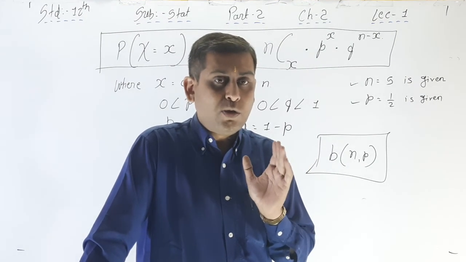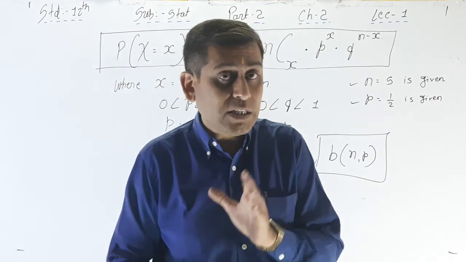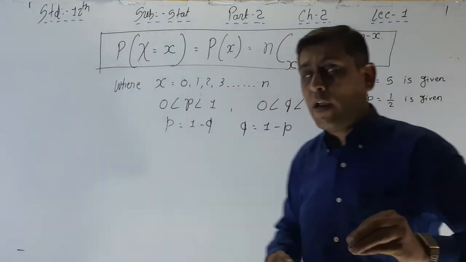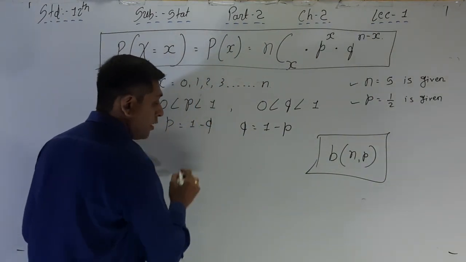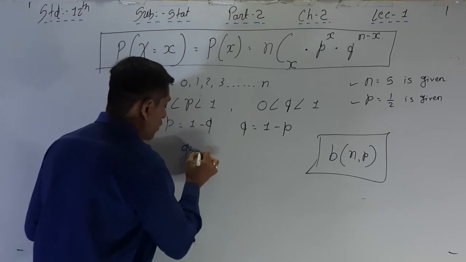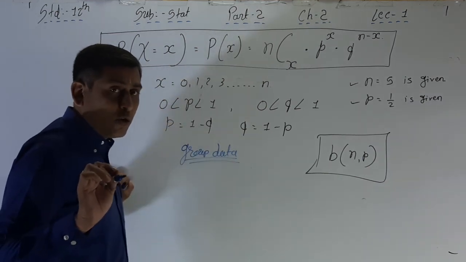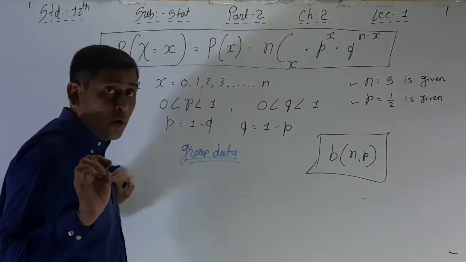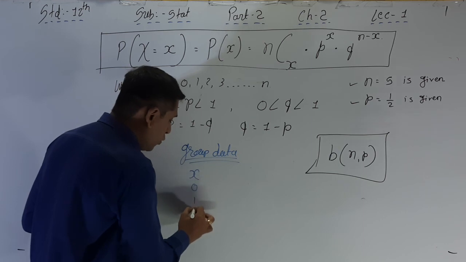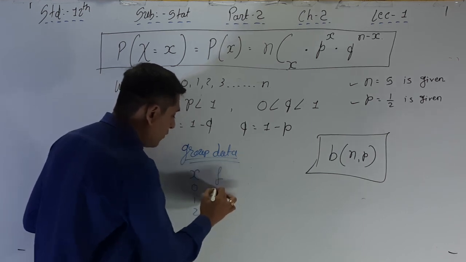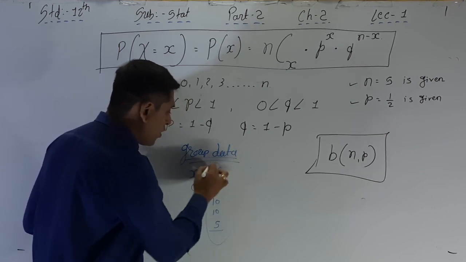Frequency is, I think, a familiar word to you. What is frequency? Whenever data is given as a discrete group data, for example x is equal to 0, 1, 2, 3 and f is 5, 10, 10, 5, this is the frequency.